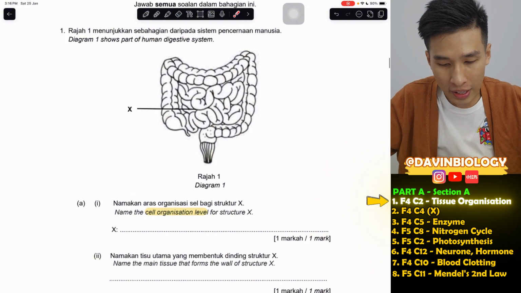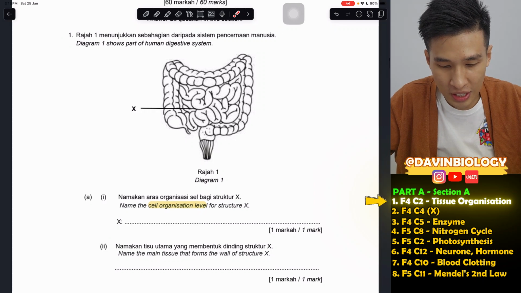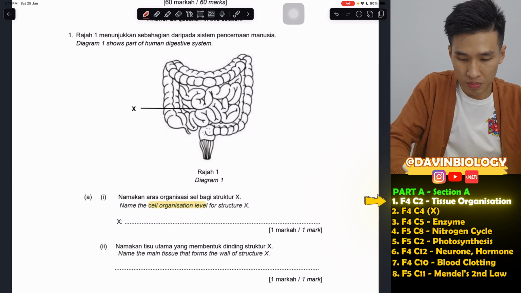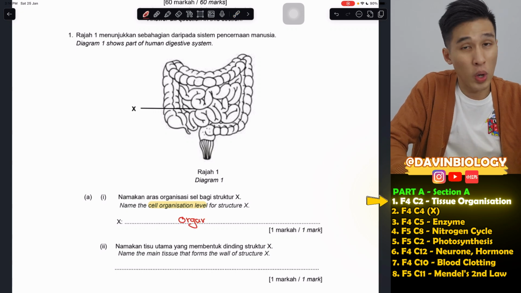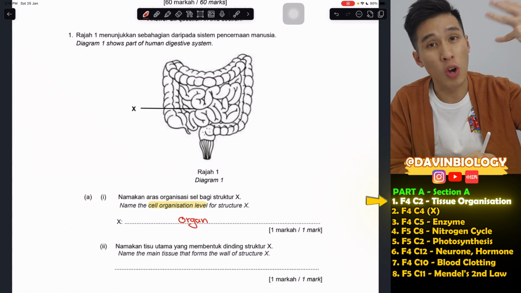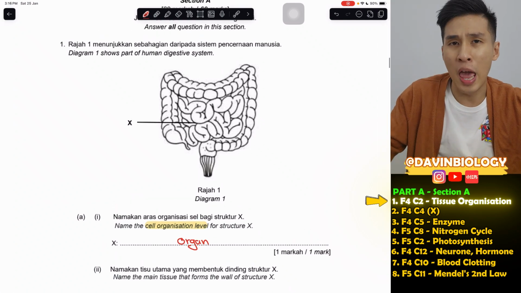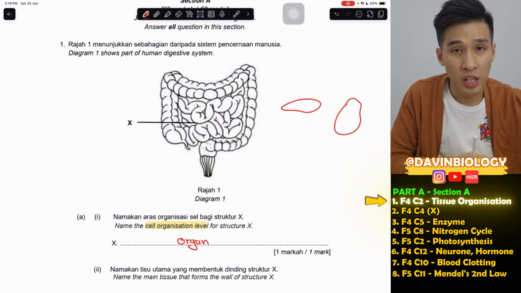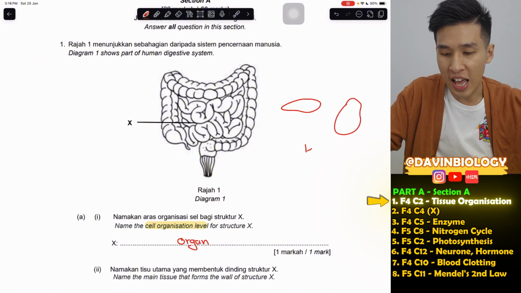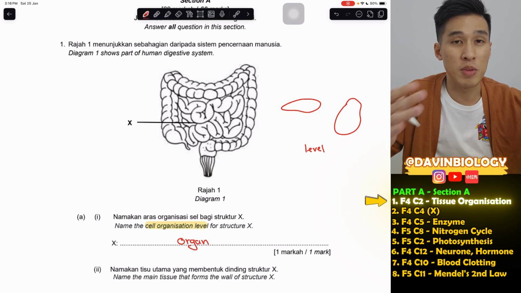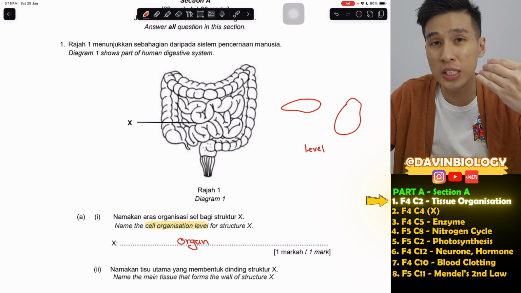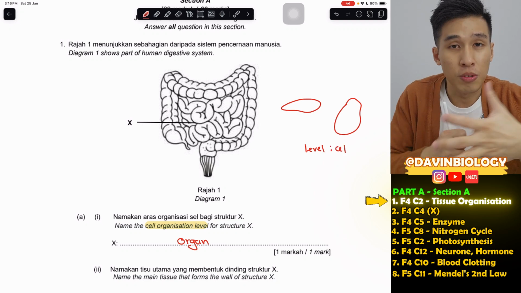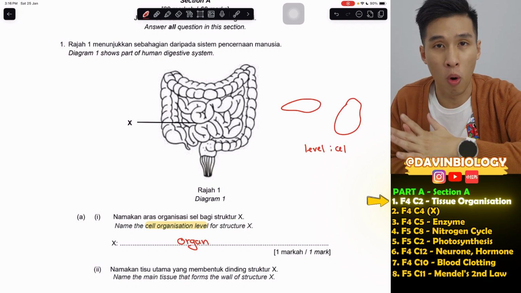So X is an organ. This is your small intestine, right? That's how you answer this. Third level: cell, tissue, organ. Quite often, let's say they ask the amoeba and paramecium question: what is the level of cell organization of amoeba, of paramecium? Since they are unicellular organisms, they are basically just a cell. They don't form tissue, they don't form organs.